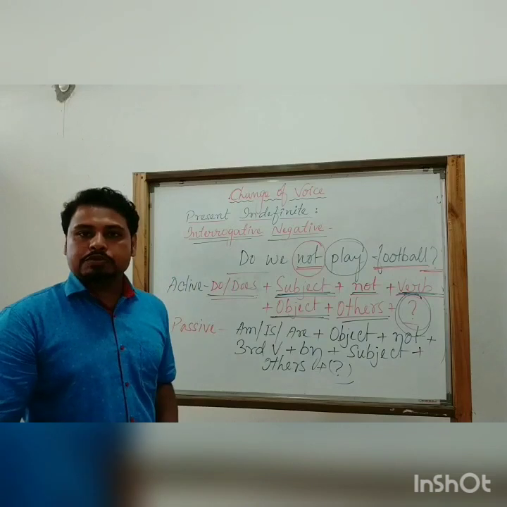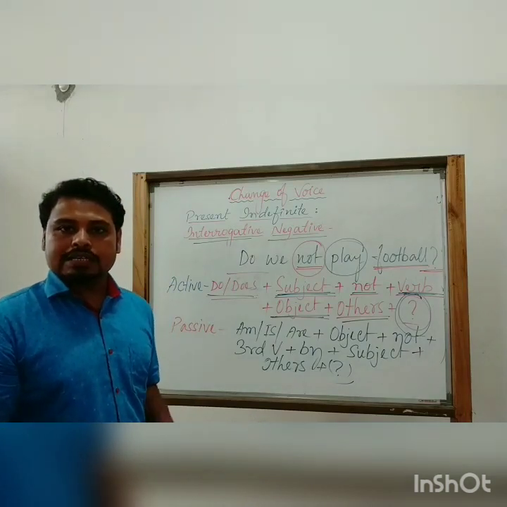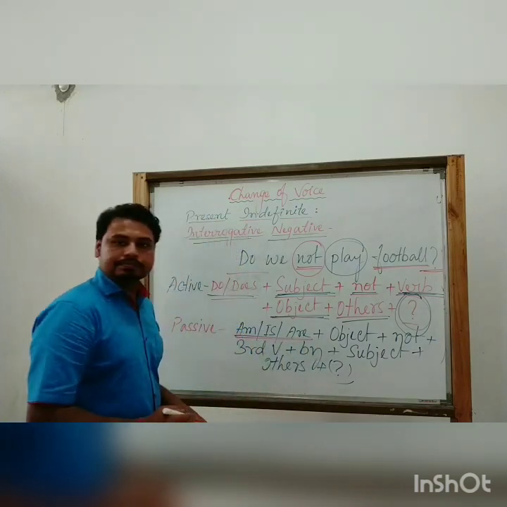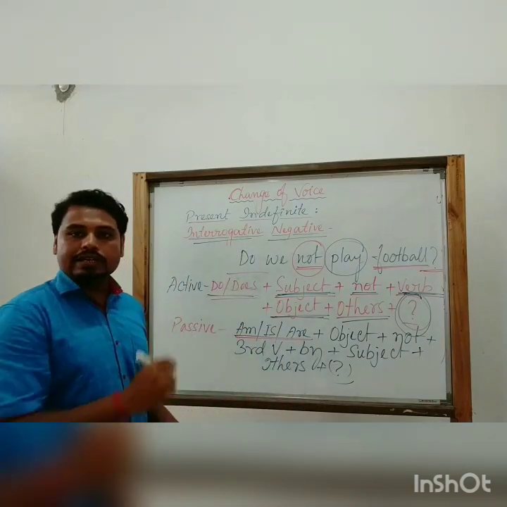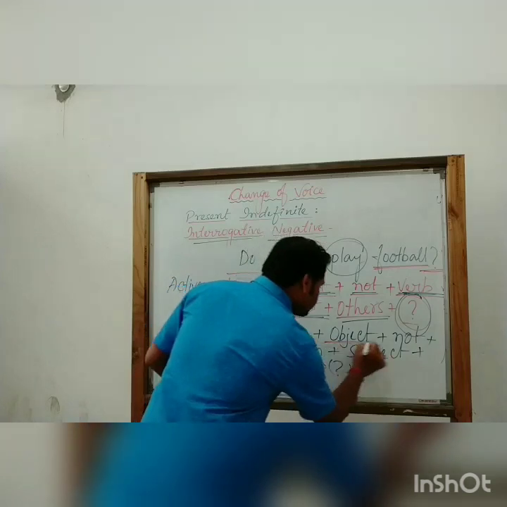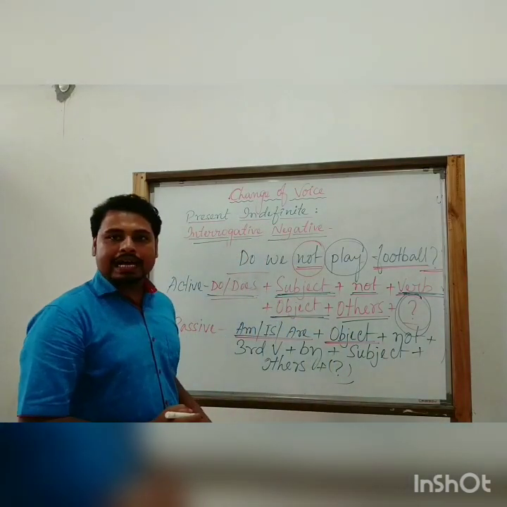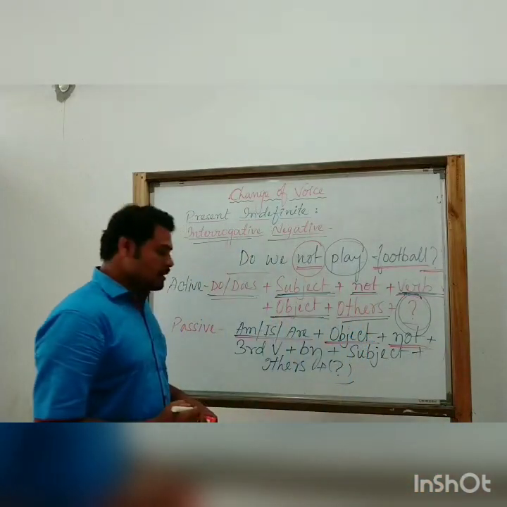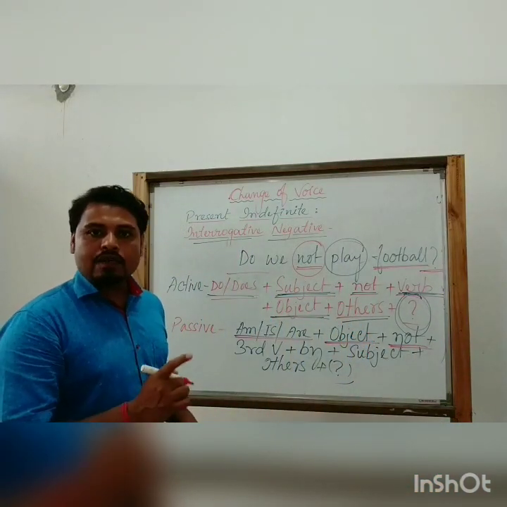What is the passive structure of this kind of sentence? Am, is, are, that means the be verbs, will be used accordingly. Then the object of this active voice. Then not. After that, the third form of the verb.